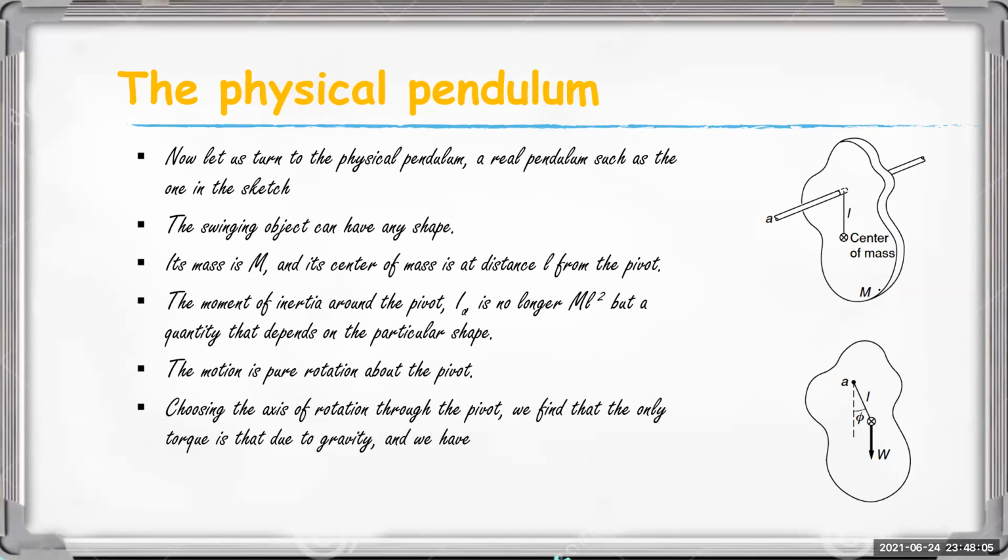Okay, then we have the torque tau is equal to r cross w.